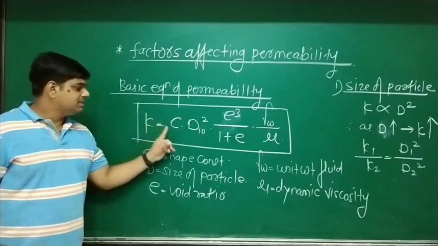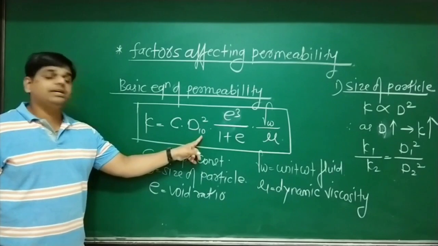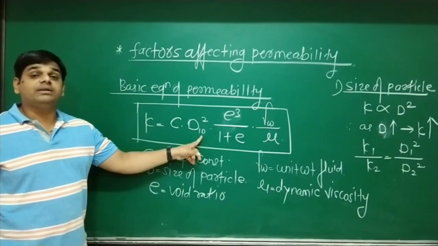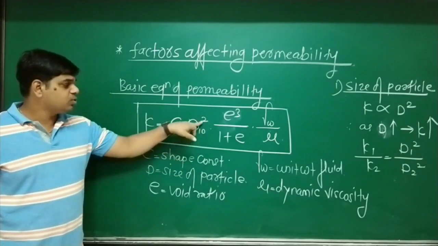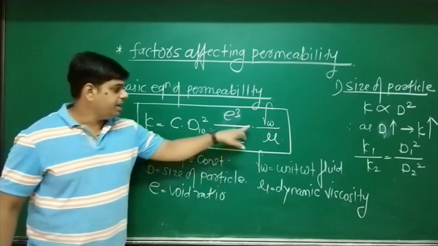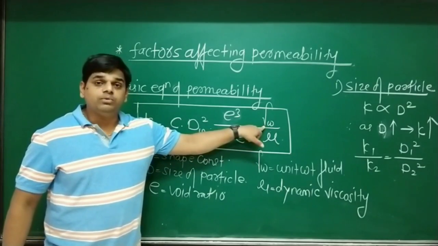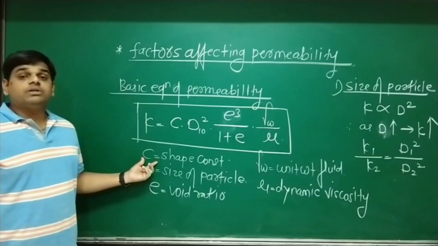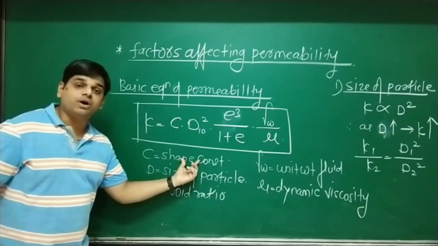K equals C D10 square, where D10 is the effective diameter of particle whose percentage finer is 10. So D square, e cube divided by 1 plus e, into gamma w divided by mu. So what is the meaning of these terms? C stands for shape factor or shape constant.